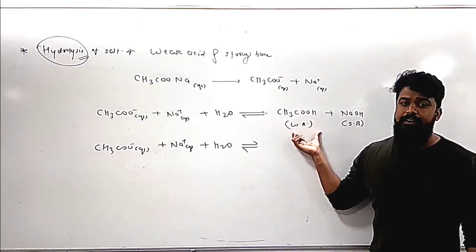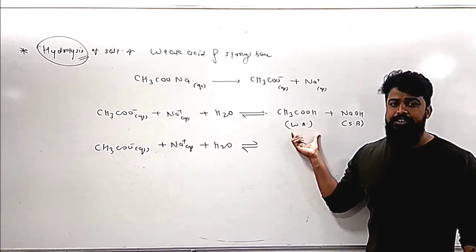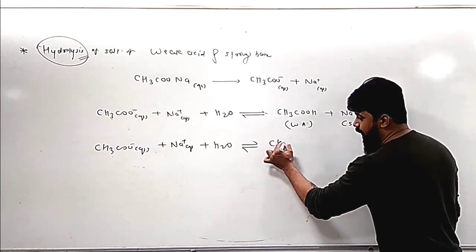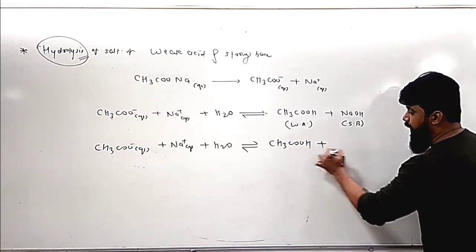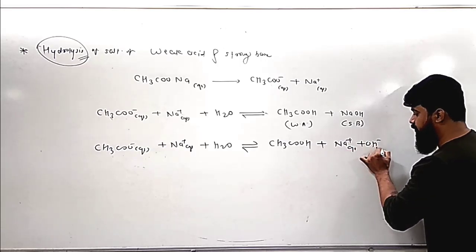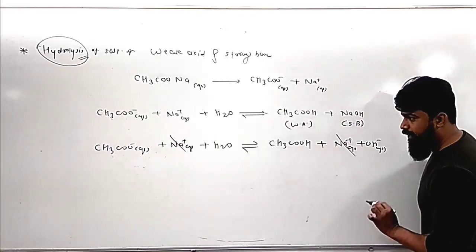But guys, as we already know, a weak acid or weak base dissociates to a very small extent. It means that this acetic acid remains undissociated because of its weak nature. But the NaOH will dissociate again as Na plus and OH minus because of its strong nature. By cancelling the common term from both sides, Na plus gets cancelled.